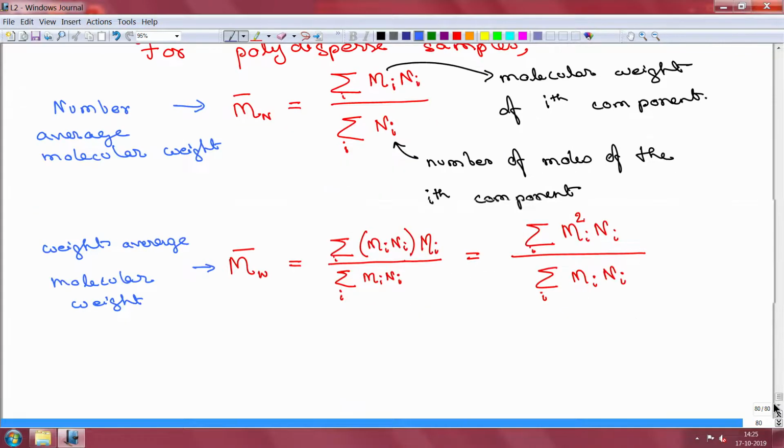And this ratio of the two averages becomes another important number.